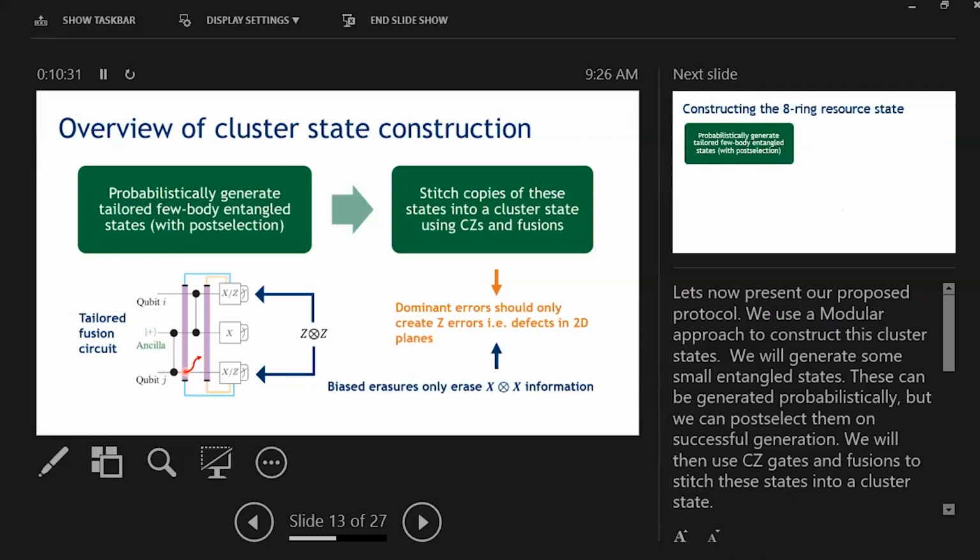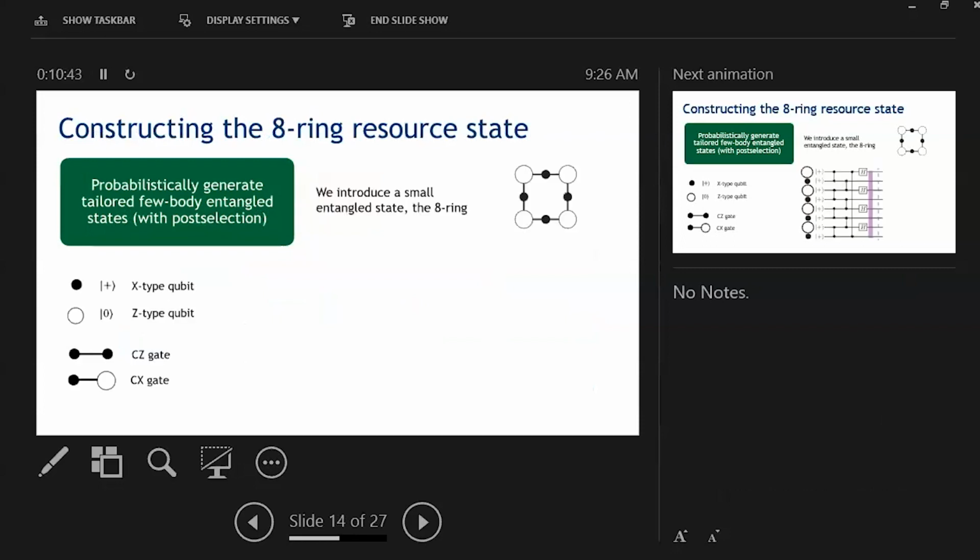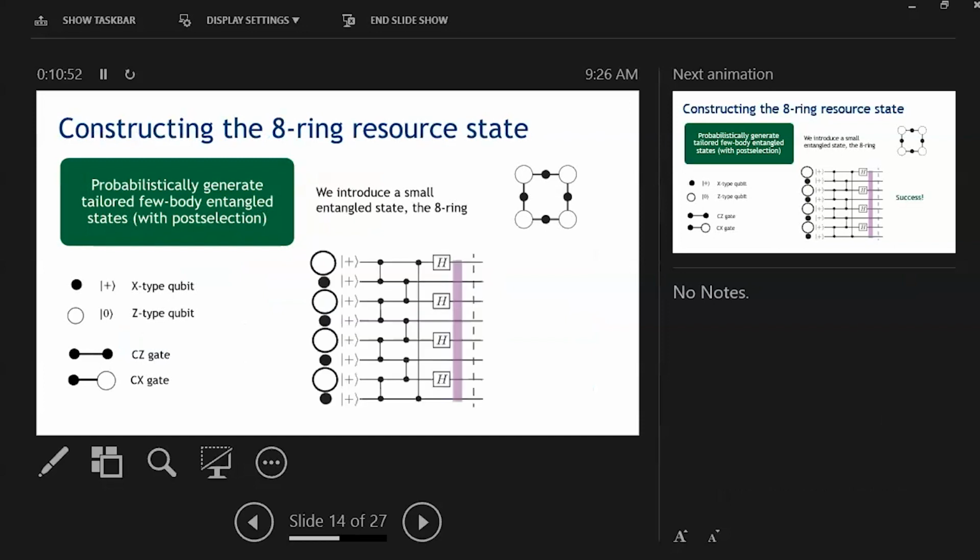state. But before that, I'm just going to take a step back and talk about how we generate these small entangled states that we call resource states. The resource state we are interested in our protocol is an 8-body entangled state that we call the 8-ring, that consists of 8 qubits entangled with a series of control NOT gates. We use the following circuit to create our 8-ring state, which consists of a series of control Z gates followed by Hadamards and erasure detection.